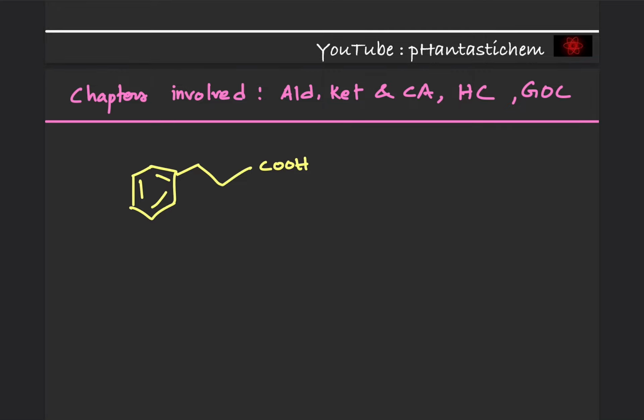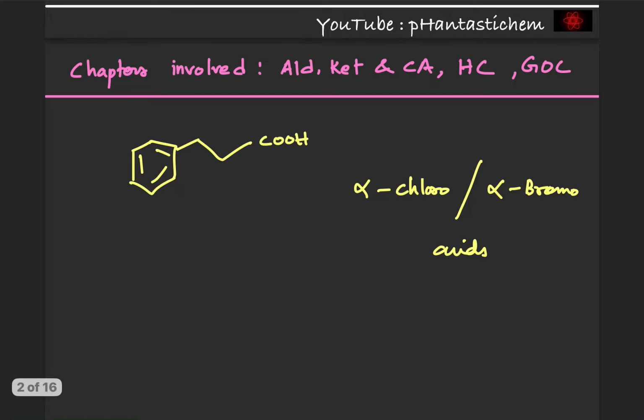Okay. And carboxylic acids, except formic acid, which don't contain an alkyl group, will react with chlorine or bromine in presence of small quantities of red phosphorus and H2O to give exclusively alpha chloro, or you can say alpha bromo acids. Okay, so that is when we have a carboxylic acid.